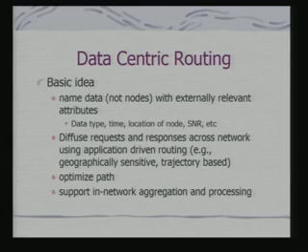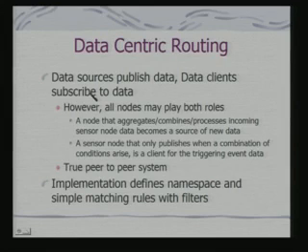When the data is being sent or broadcast, it is not sent to an address, but broadcast with a tag describing the data. The other nodes which are listening can process that data depending on the request that is being diffused. So, we say that the data sources publish data and data clients subscribe to data, and all nodes may play both roles.